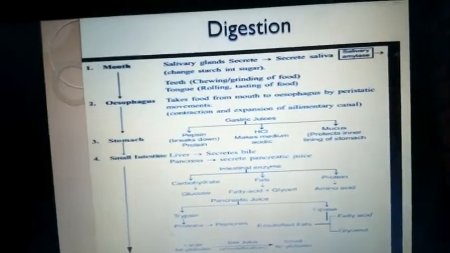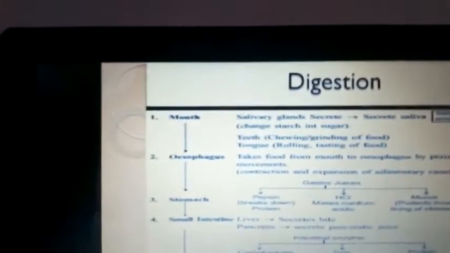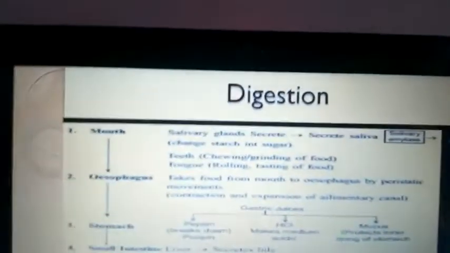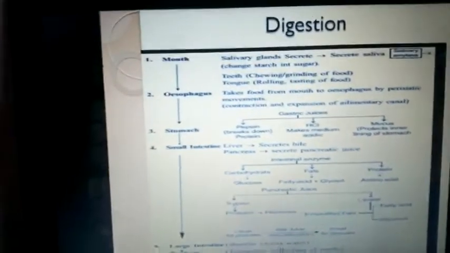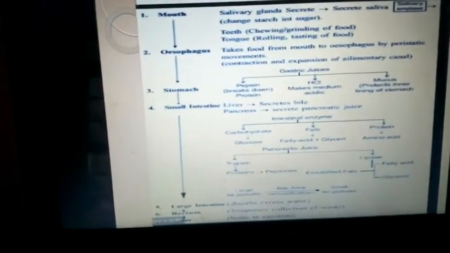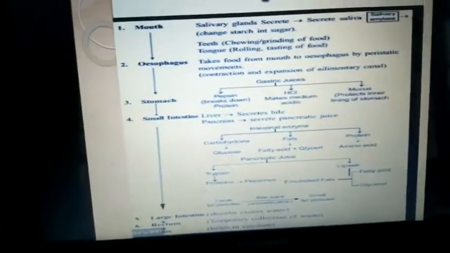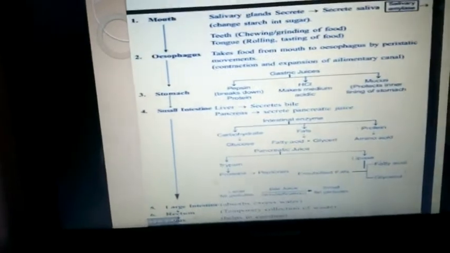Then the liver secretes the bile juice, which is of greenish yellow color, which gets stored in the gallbladder, and later it is sent to the small intestine when the food is sent from the stomach to the small intestine when the sphincter is open.